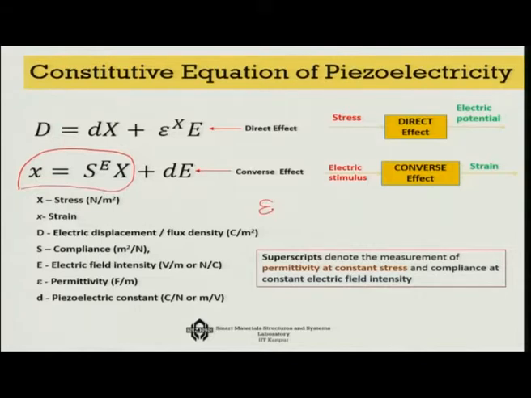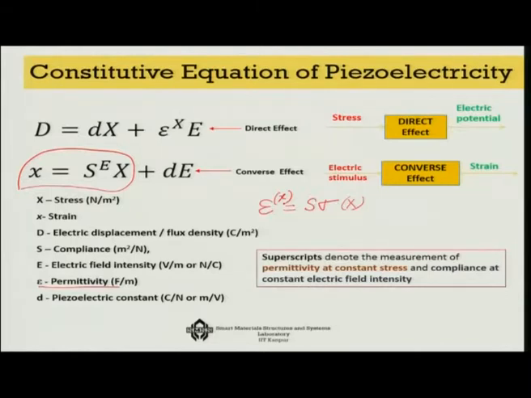In this case epsilon is permittivity, so strain is S and stress is sigma, which is capital X here, and small x is the strain in the material.